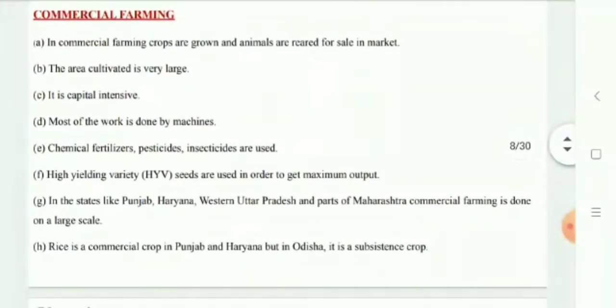Let us move on to commercial farming. The main characteristic of this type of farming is the use of higher doses of modern inputs like high yielding variety seeds, chemical fertilizers, insecticides, and pesticides in order to obtain higher productivity. The degree of commercialization of agriculture varies from one region to another. Rice is a commercial crop in Haryana and Punjab, but in Odisha, it is a subsistence crop.